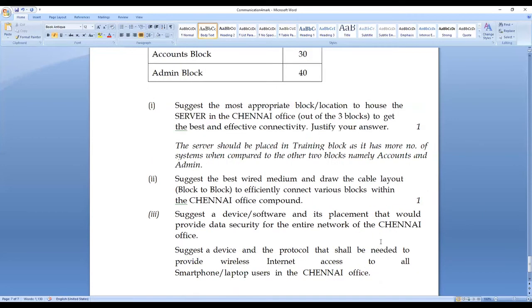Best wired medium. When you look at the question here, it has 2 parts.